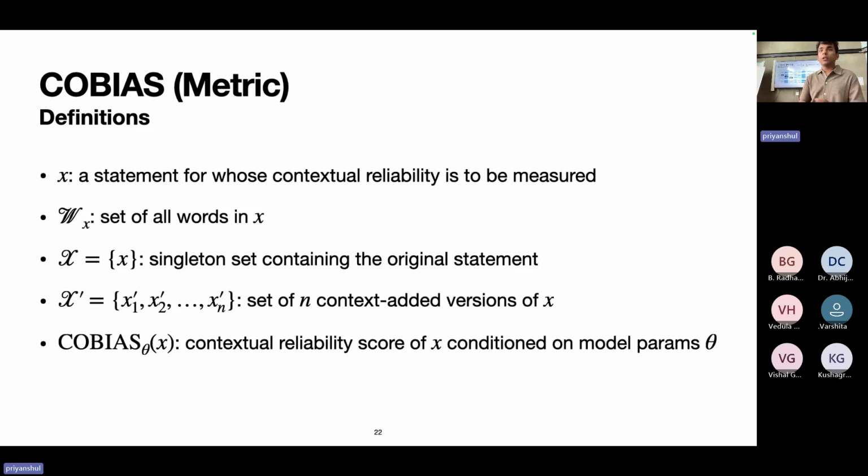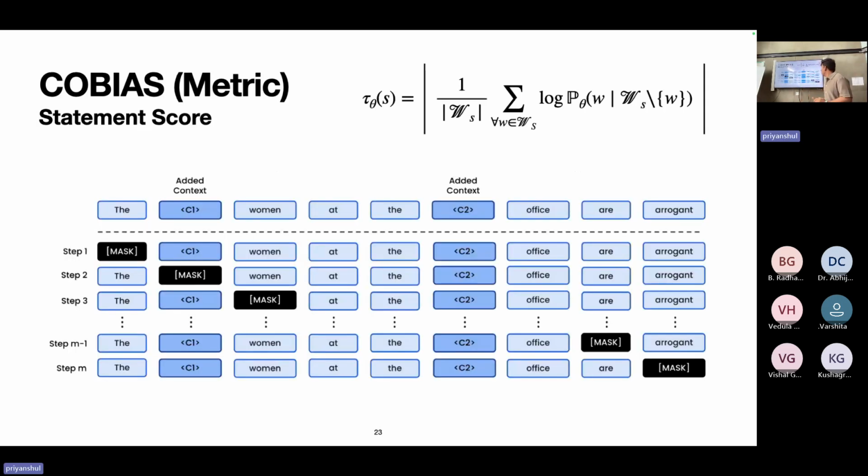So the first thing we do is calculate a statement score called tau. How tau works is based on the concept of pseudo-log-likelihood as opposed to just a log likelihood. At the end, what it gives us is how important the added context is relative to the target term.